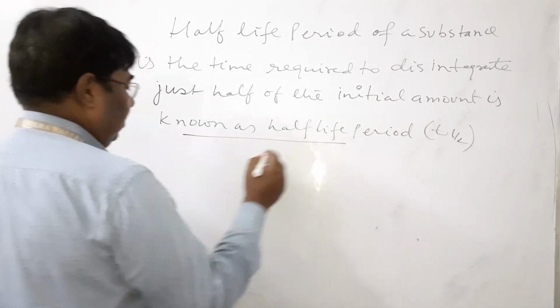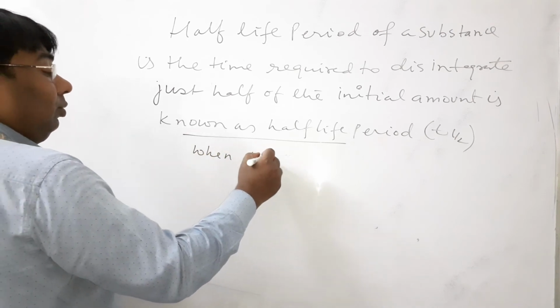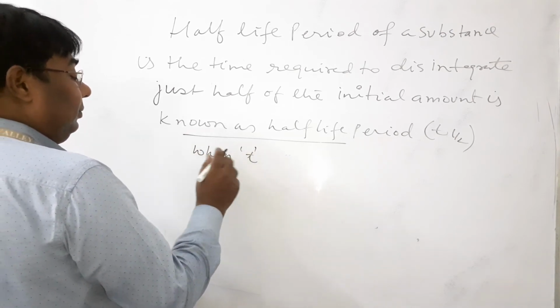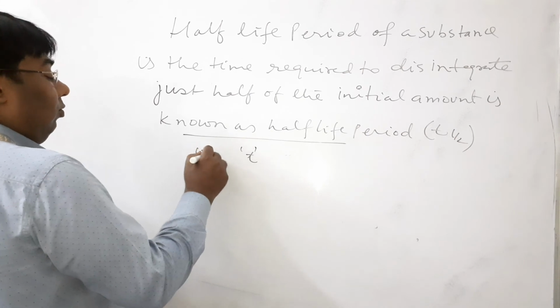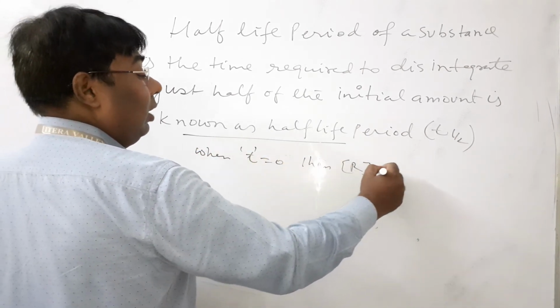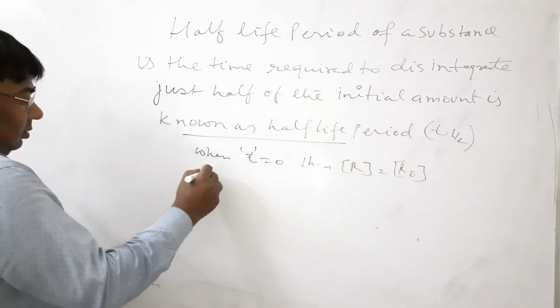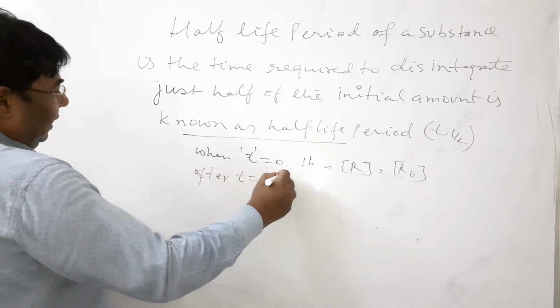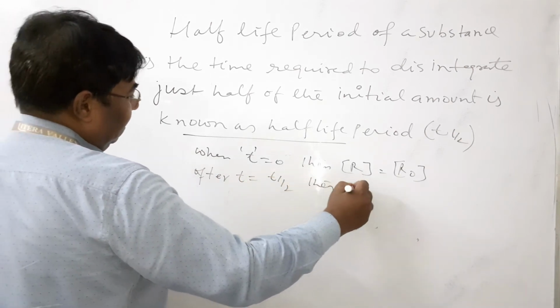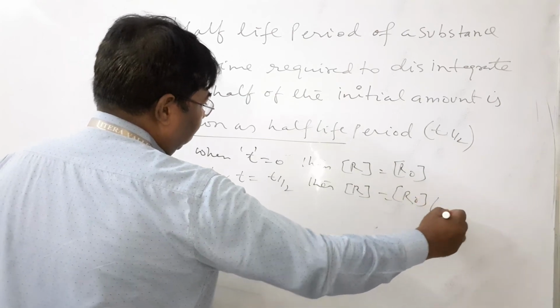So when t is equal to 0, then R is equal to R0. After time t half, R is equal to R0 by 2.